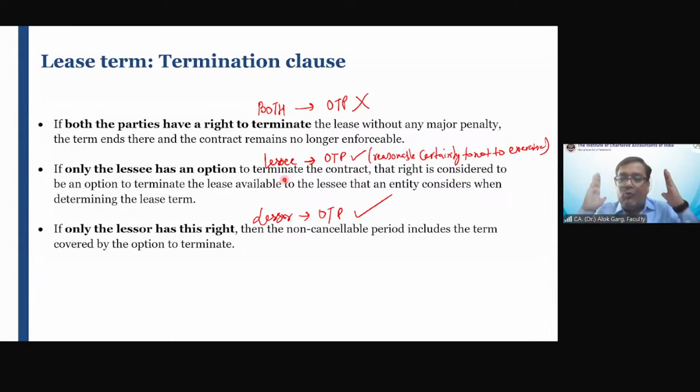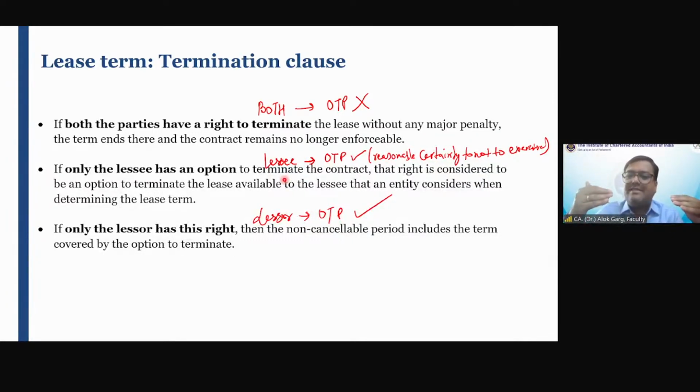Is that clear? If both the parties have the option, not the right, the option to cancel the contract, to terminate the contract, in that case, the optional termination period will not be taken into consideration for computing the lease term. Is that clear? The standard says that if both the parties have a right to terminate, in that case, the optional termination period should not be taken into consideration for defining the lease term.